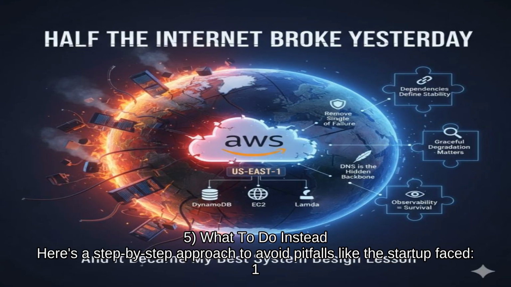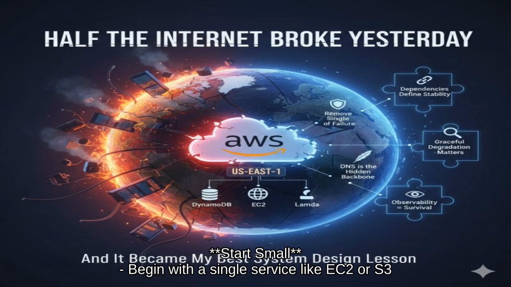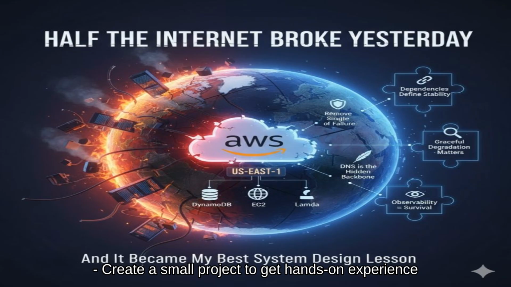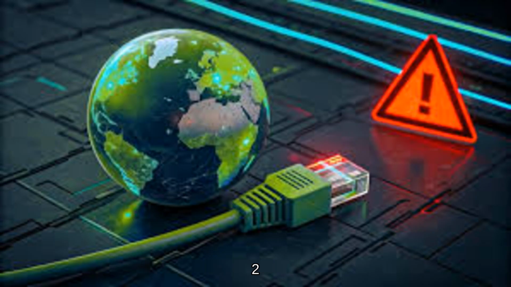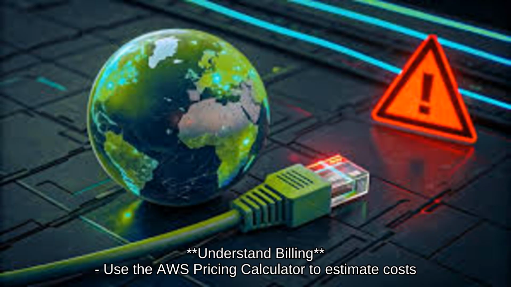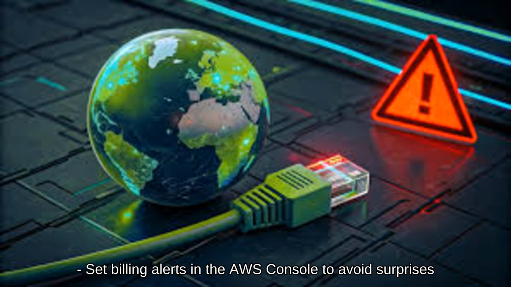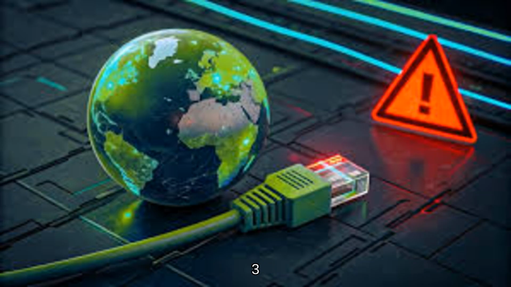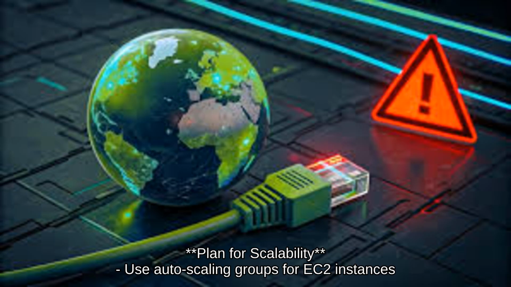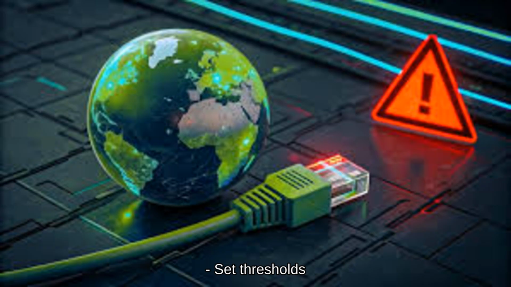What to do instead? Here's a step-by-step approach to avoid pitfalls like the startup faced. 1. Start small. Begin with a single service like EC2 or S3. Create a small project to get hands-on experience. 2. Understand billing. Use the AWS pricing calculator to estimate costs. Set billing alerts in the AWS console to avoid surprises. 3. Plan for scalability. Use auto-scaling groups for EC2 instances.